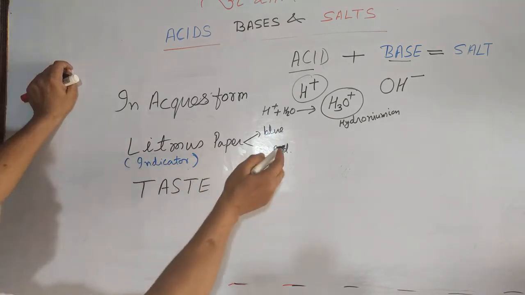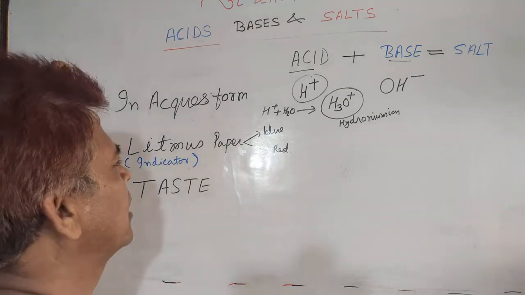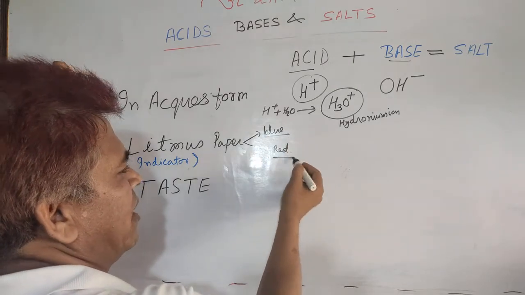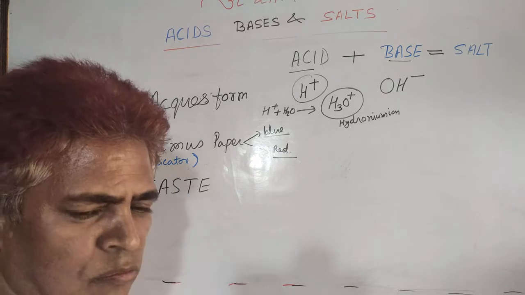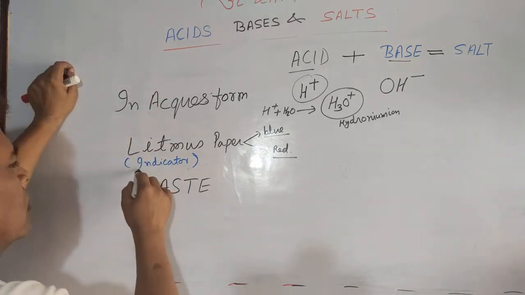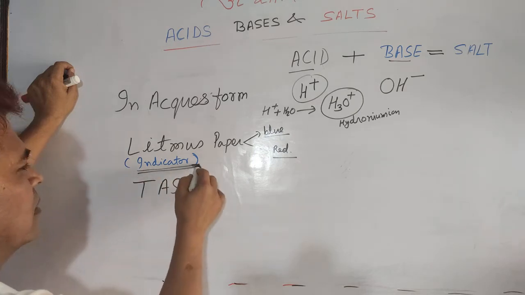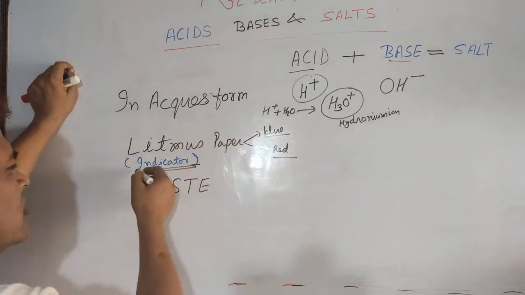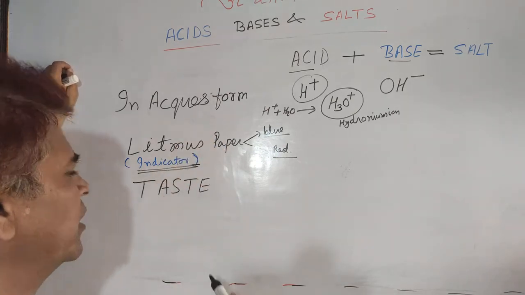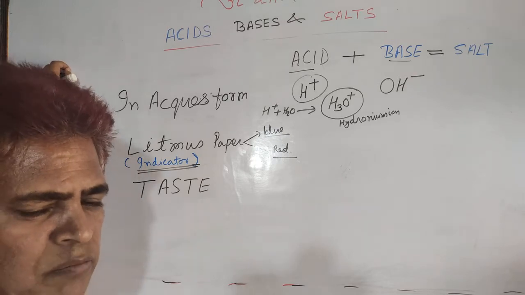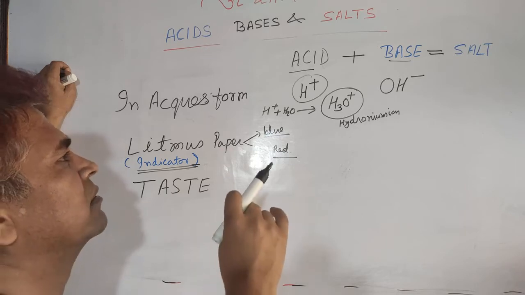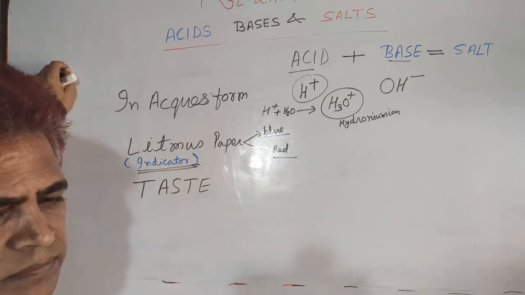Now, the second technique, litmus papers. There are two types of litmus paper, blue litmus paper and red litmus paper. In the lab you might have seen blue litmus paper and red litmus paper. It is also an indicator. In the next class I will discuss indicators in detail, and you also know an indicator is a chemical substance by whose sharp color change we identify acidic and basic substances.